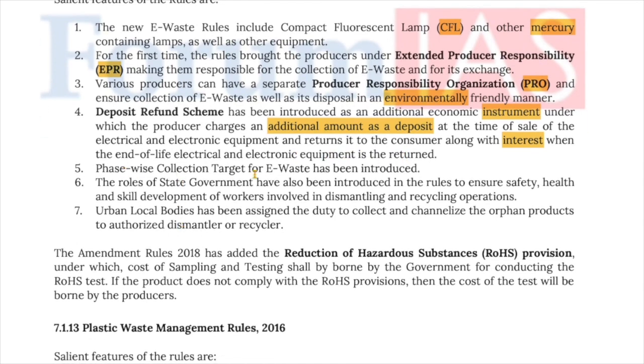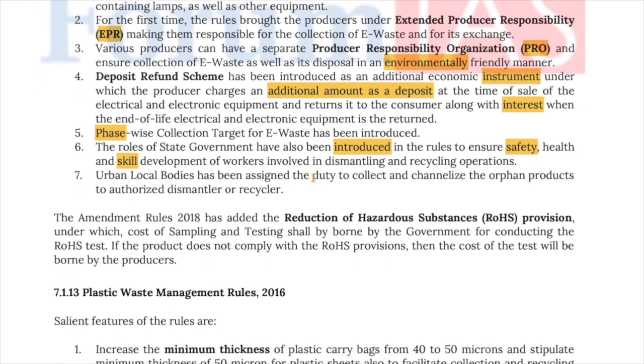Now, phase-wise collection targets for e-waste have been introduced. The role of the state government has also been introduced in the rules to ensure safety, health, and skill development of workers involved in dismantling and recycling operations. Urban local bodies have been assigned the duty to collect and channelize the orphan products to authorized dismantlers or recyclers.